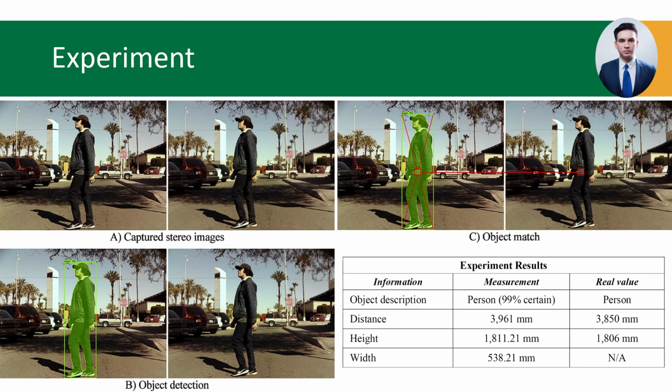On the experiment results, the object detection algorithm predicted correctly that the object of interest was a person. The measured distance calculated by the system is 3961 mm and compared to a real distance which is 3850 mm measured with a laser distance meter, the distance error is 111 mm. The measured height is 1811.21 mm with an error of 5.21 mm, and the measured width is 538.21 mm.